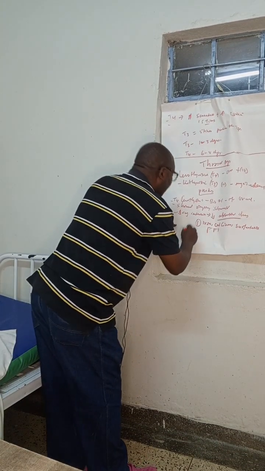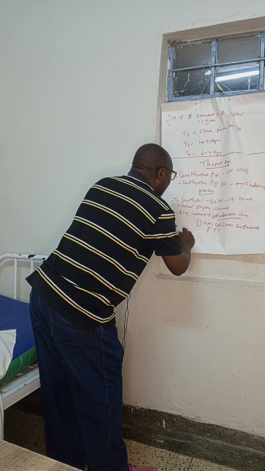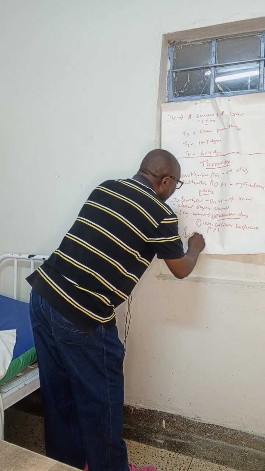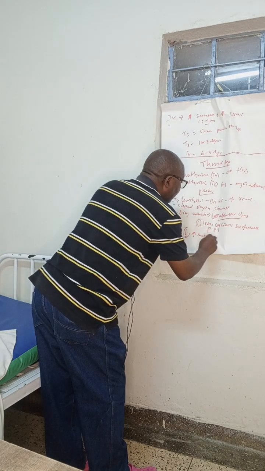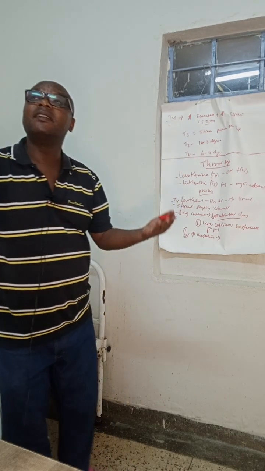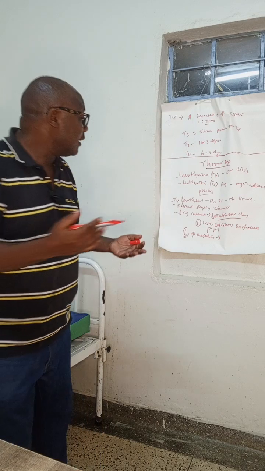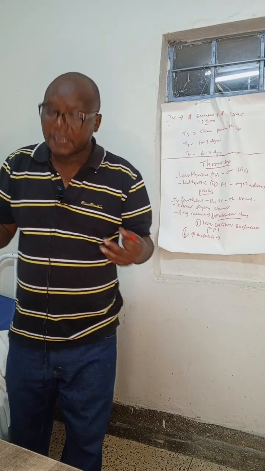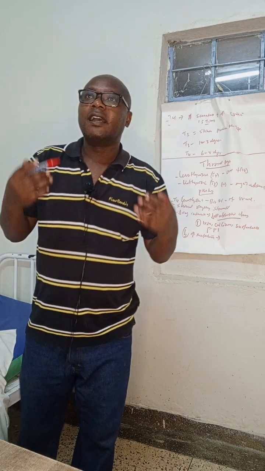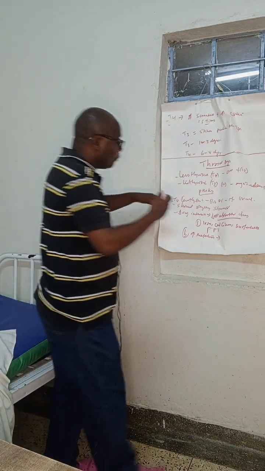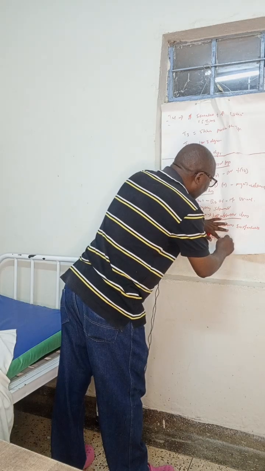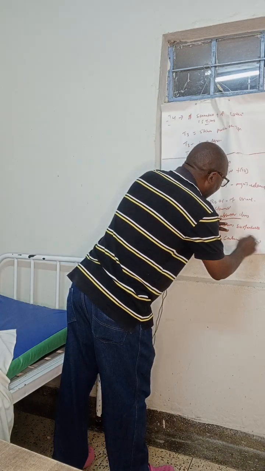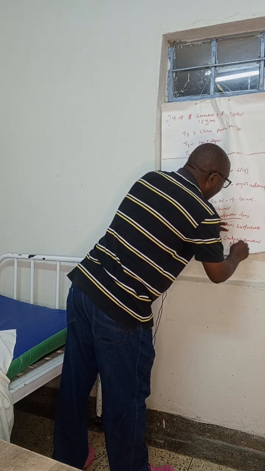Examples are the anti-TB drug rifampicin, and also anticonvulsant drugs like phenytoin and carbamazepine.